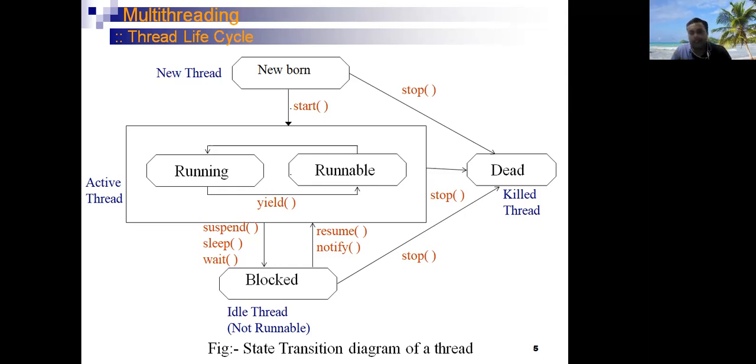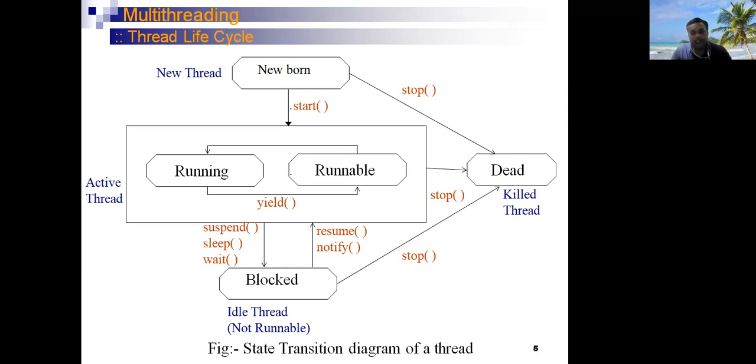The next one is the dead state. A thread goes into a dead state when the thread is in the newborn state, active state, or block state and you call the stop method of the inbuilt thread class. Once a thread is in the dead state, we cannot transfer it into an active state.